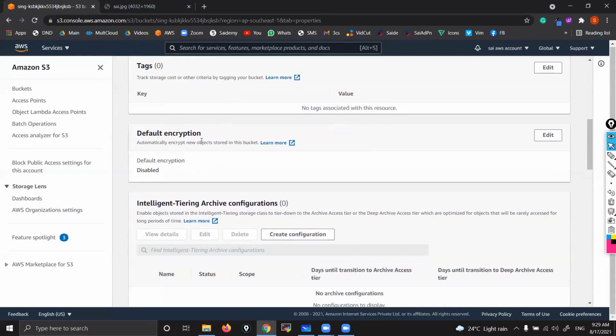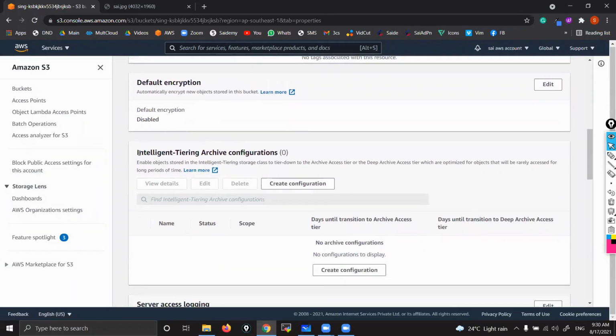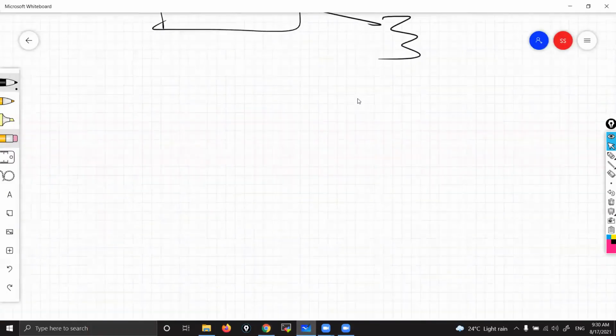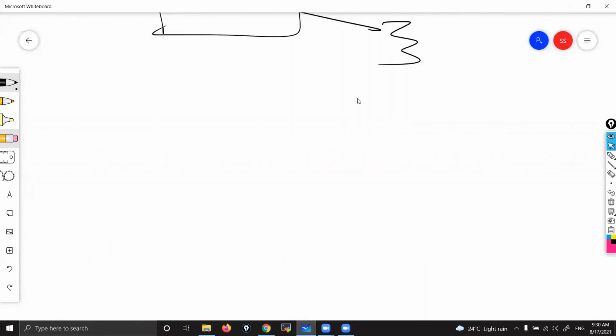By using this, we can encrypt objects inside the bucket so that all objects will be converted from readable to unreadable format. Okay. Intelligent tiering and all. See, at S3 we have many options. Some are important. Let me show you three levels of options.